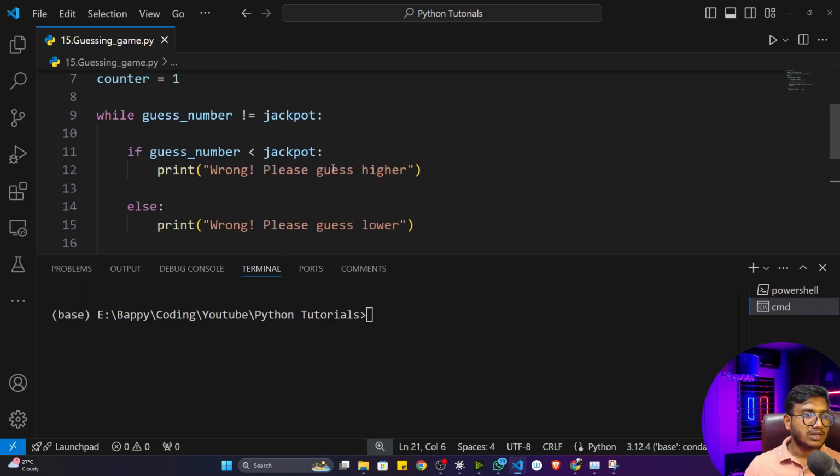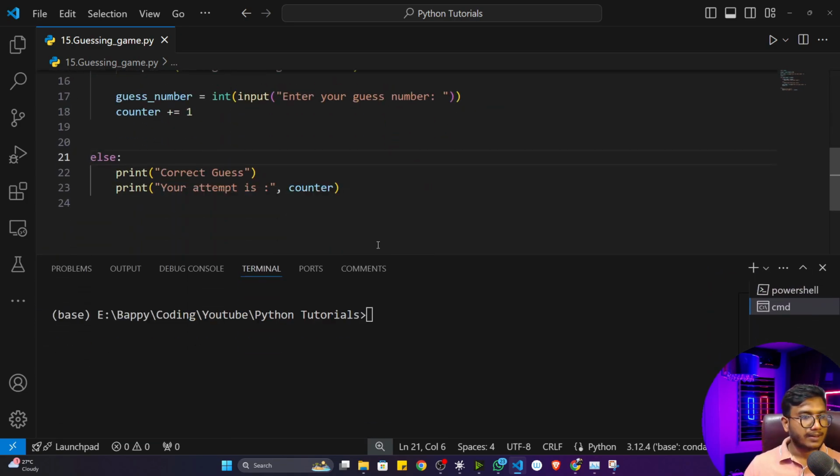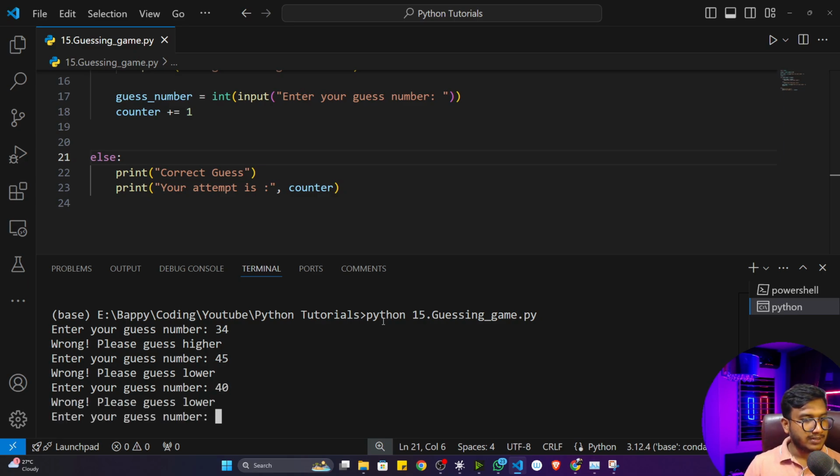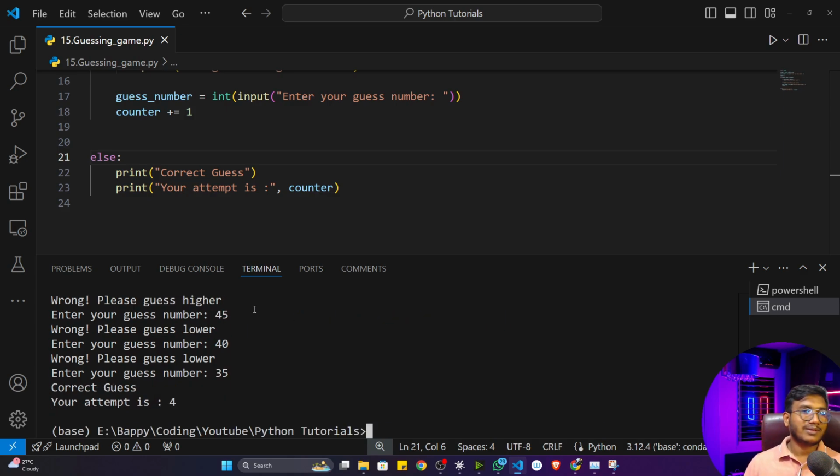Now let's test this program and see whether it works fine or not. So I'll open up my terminal and execute this program again. Now it is telling enter the guess number. Let's say I'll give 34. Now it is telling wrong, please guess something higher. That means my jackpot number is more than 34. So here I can give, let's say, 45. Now it says wrong, guess something lower, I'll give 40. Now it is saying please guess something lower, I'll give, let's say, 35. Now see, the number was 35. Correct guess, your attempt is 4. That means in 4 attempts, I guessed this number.